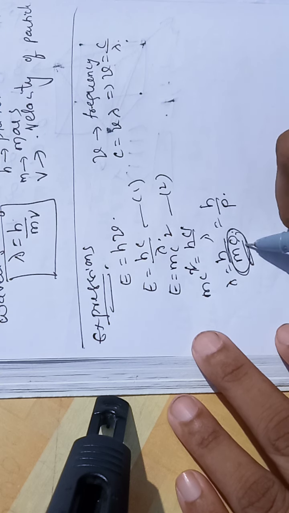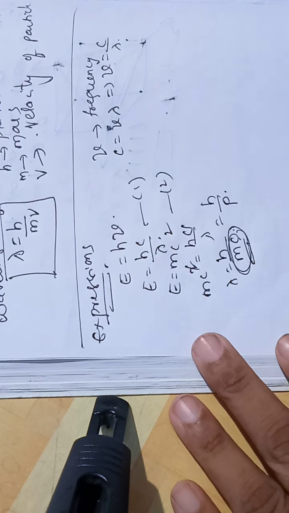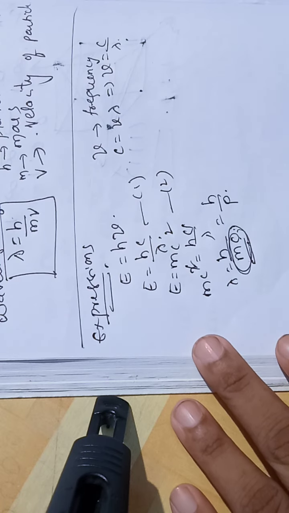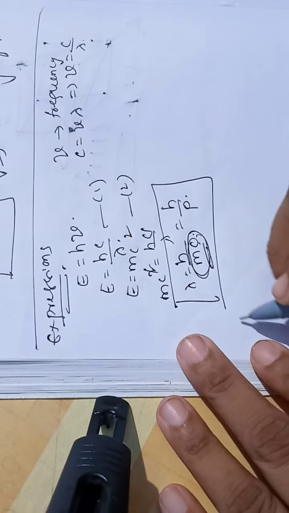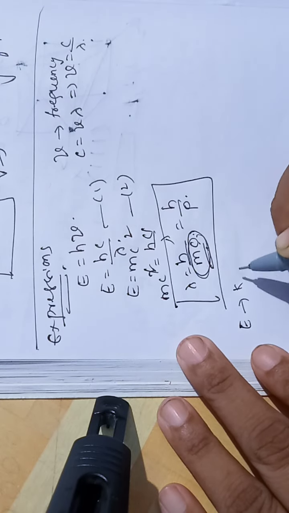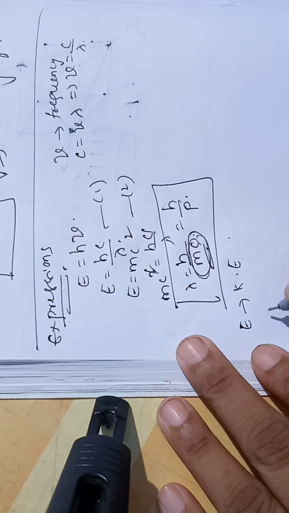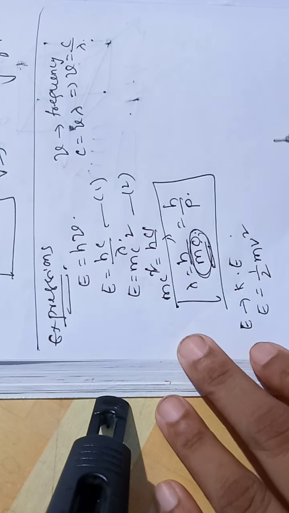Okay. Now next, this is one form of de Broglie wavelength. If E is the kinetic energy, then what will we write? Half mv square.